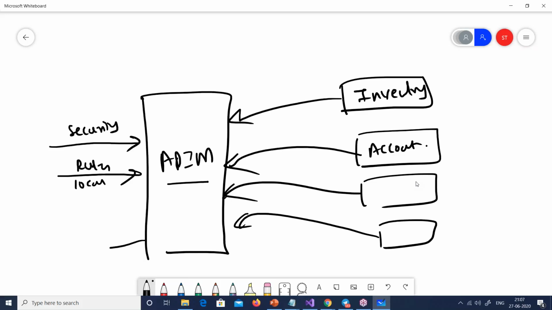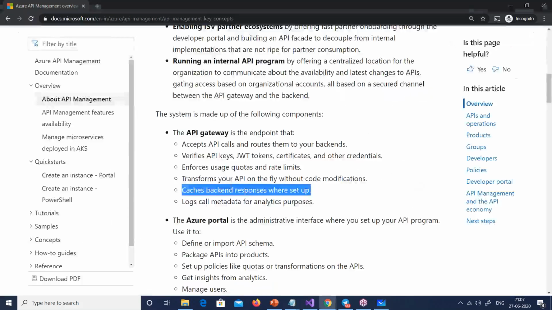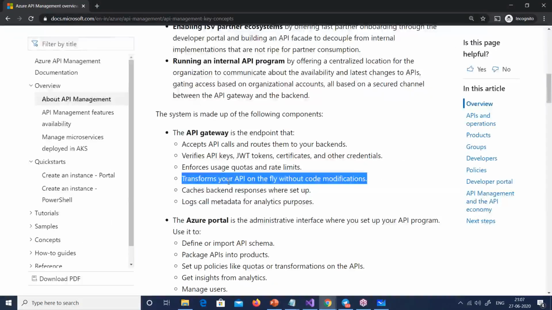In the output also, you can put caching, saying that if you send ID equal to 1, I will give you a cached response of 20 minutes. And after that, the cache will expire. So all this, what you see out there, is a part of the API management. So it helps you to manage your API, right?